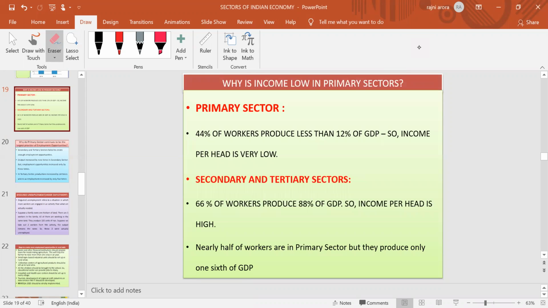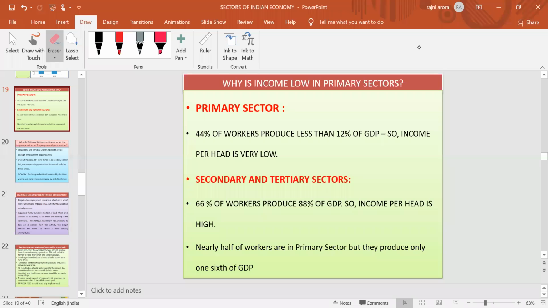Why is it so? First of all, why is the income low in the primary sector and why is the income high in the secondary and tertiary sector? Because our major population is working in the primary sector, but they are producing only a very small amount of GDP. So the per capita, per head income is very low, right?